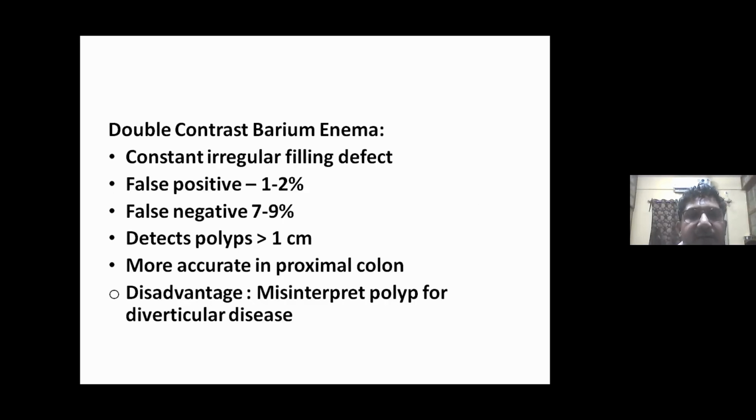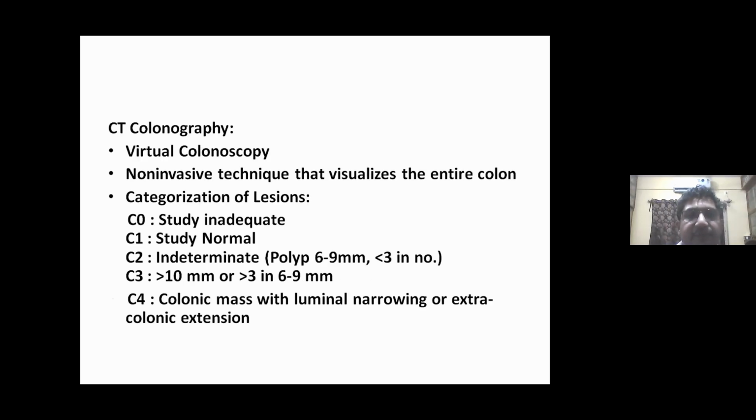Now, double contrast barium enema. It shows an irregular filling defect. Though false positive rate is 1 to 2%, with false negative 79%, it can detect polyps more than 1 centimeter. Though it is more accurate in proximal colonic lesions, the disadvantage is that it may misinterpret polyp for diverticular disease.